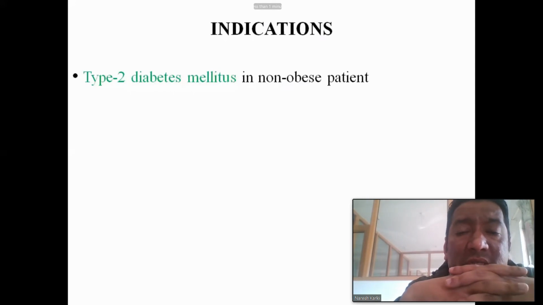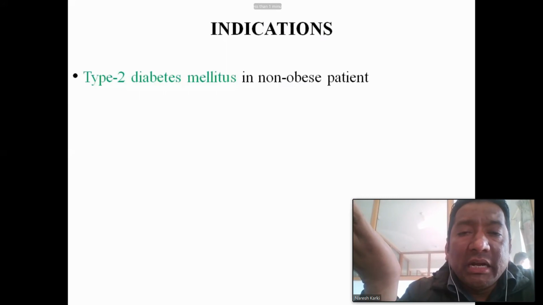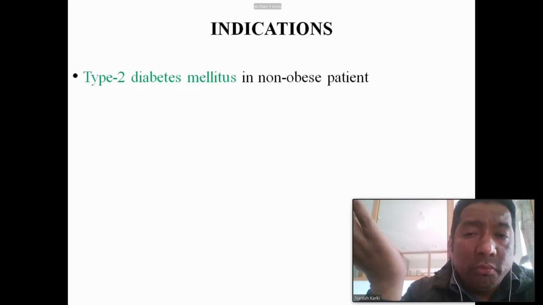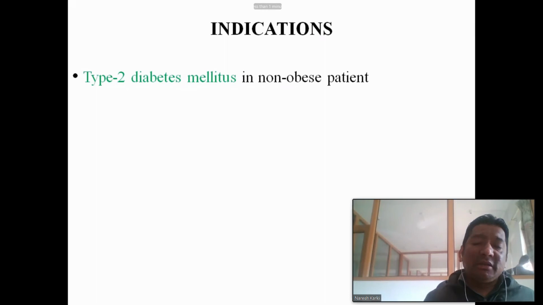That is the reason that if it is given in an obese patient, it also increases the obesity of the patient. So it should be given in type 2 diabetes mellitus in the non-obese patient, not in the obese patient. The drug given for the obese patient, we will discuss in the coming slide.